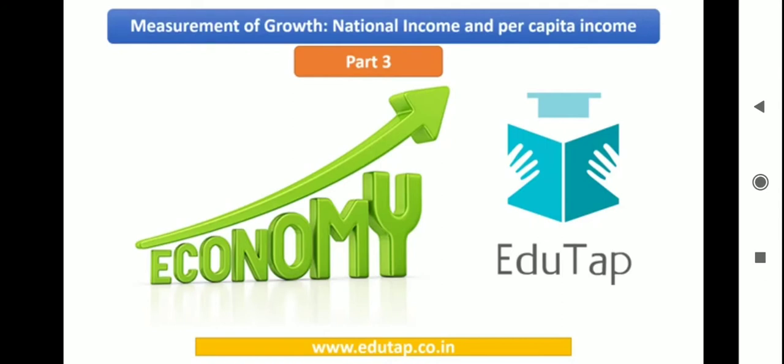Then finally at the end of part 2, we also came across that the GDP can be calculated as nominal GDP or real GDP. That is calculating GDP at constant prices, which is the real GDP, and at current prices, which is the nominal GDP. We had also talked about an indicator at the end. Now let us begin with that question that I had left you with as part of the second lecture, right? Let us begin now.